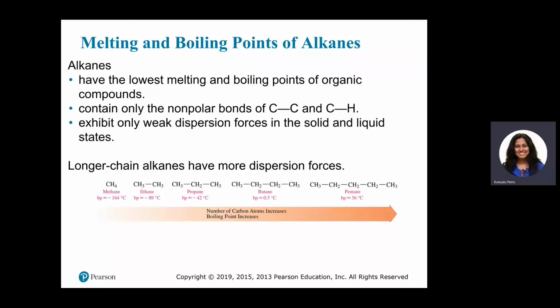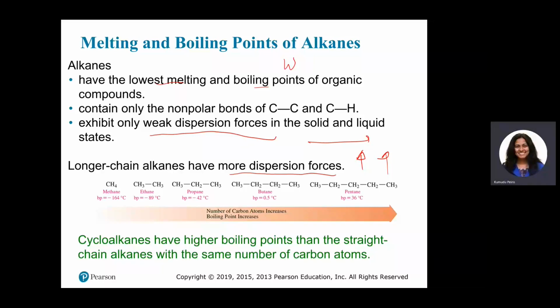Alkanes have low melting points and boiling points because they have weak dispersion forces. But when the carbon chain is longer, they will have more dispersion forces, which leads to higher boiling points and higher melting points. Therefore, longer chain alkanes have higher boiling points and melting points than shorter chain alkanes.